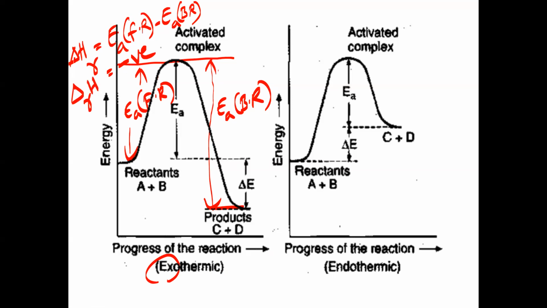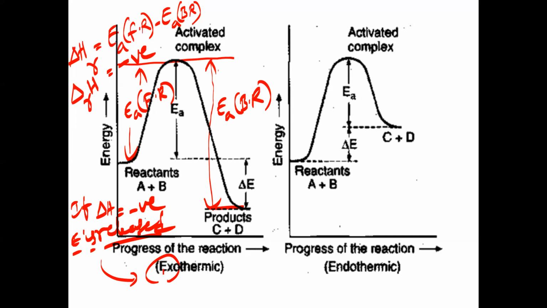So delta H reaction, we can write like this also: delta H R, or delta R H. So enthalpy of reaction is a negative value. Whenever delta H is negative, we say what? It is an exothermic reaction. Delta H negative means energy is released. When energy is released, what does it mean? It is an exothermic reaction.